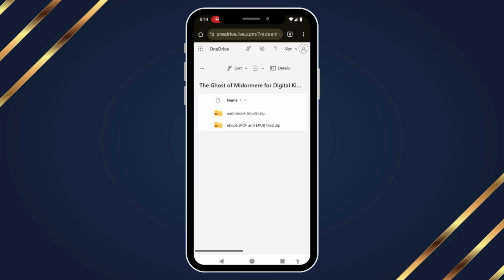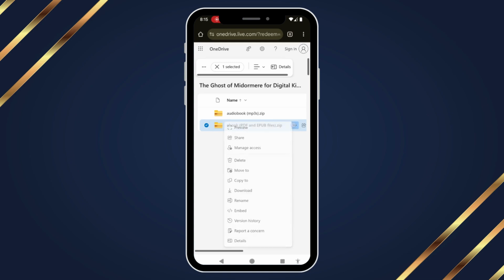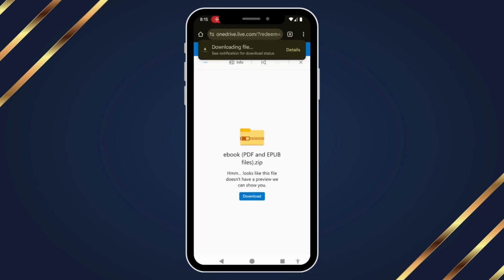Okay, so now we're going to be looking at how to get the ebook on your phone. In the email where you received this video, there will be a link to this OneDrive folder. Inside this OneDrive folder, you'll see files for both the audiobook and the ebook. To download the ebook file, you want to tap and hold so it highlights the line. And then you can see the 3 little dots to the right. Click those, go down to download. You can also just click on it and it will prompt you to download the file.